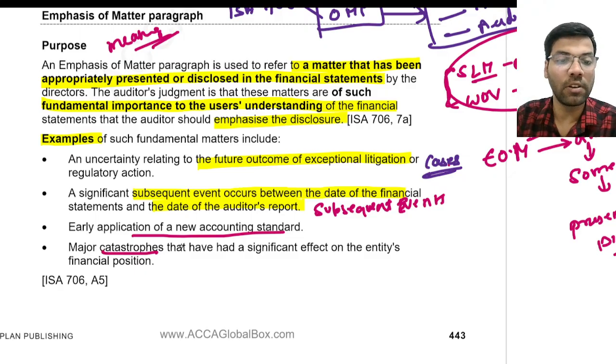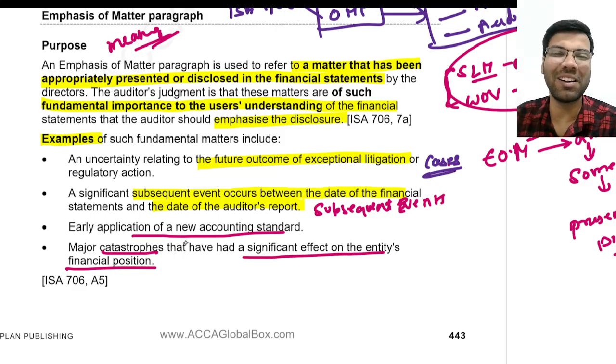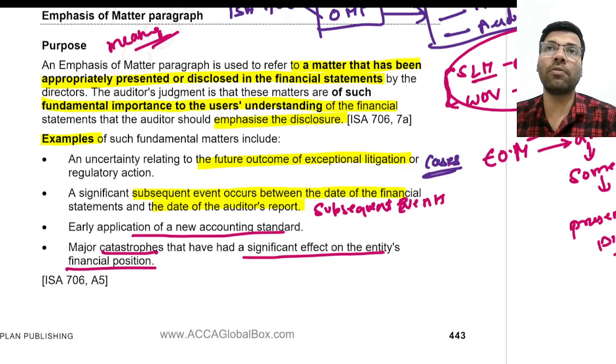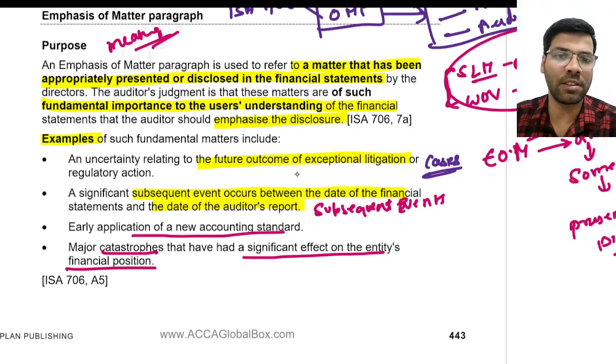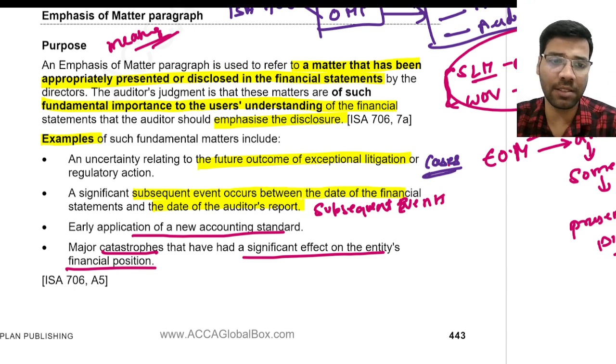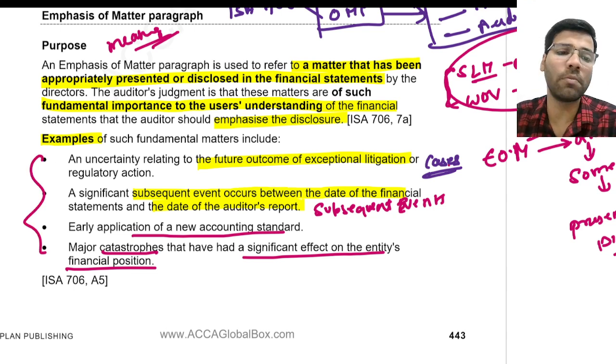Major catastrophe that has had a significant effect on the entity's financial position. Catastrophe is nothing but disaster, natural calamities. If it occurs, whatever impact it has shown on your financial statements, the auditor can highlight this and draw the attention of users of financial statements. Okay, these are very important. Please remember this. Now listen very carefully.